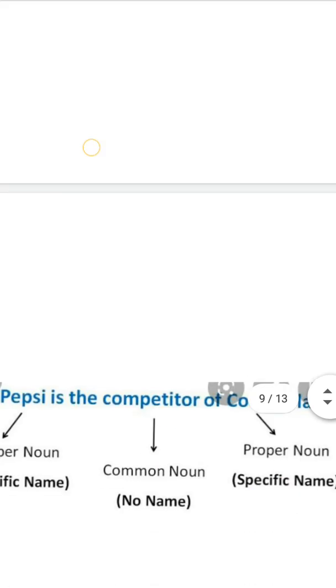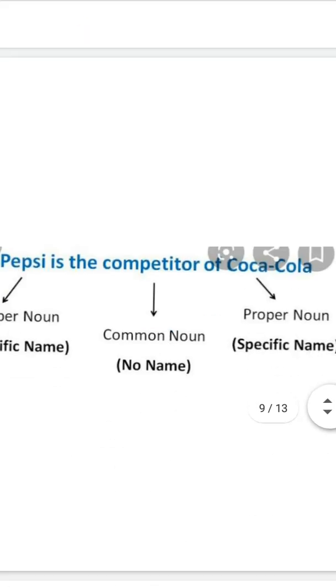There is one more example. Pepsi is the competitor of Coca-Cola. Now see, Pepsi and Coca-Cola both are specific brand names. So they both signify proper nouns. And competitor, there is no specific name. So it is a common noun.